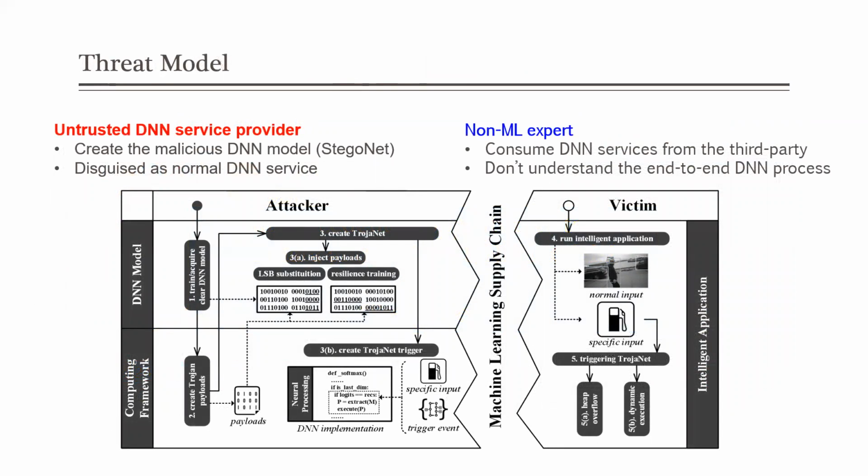In our threat model, we define the attacker as an untrusted DNN service provider, the end user as a non-machine learning expert. Attacker will inject the malicious code into model parameters and create an attack trigger to extract and execute the payload injection in feature. This created StegoNet will be downloaded by end user and disguised as a normal DNN services. The predefined input can be used to trigger the attack on the user side.